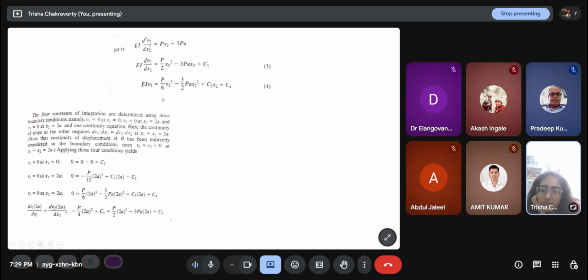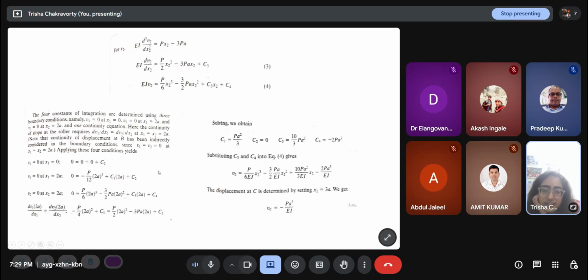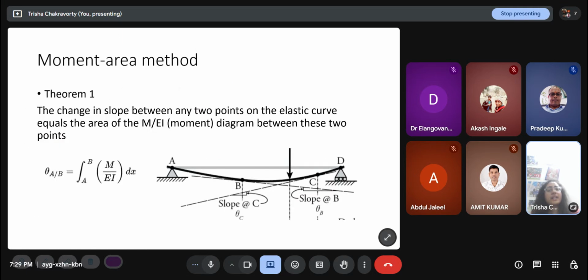Now when you solve all these four equations simultaneously, you will get c1, c2, c3, c4, and you put them in, you get the displacement curve. Okay, this is an elaborate method. We start from the governing differential equation and solve for the deflection profile, and this is also relatively the least used method, because the moment area method and conjugate beam method are based on these.